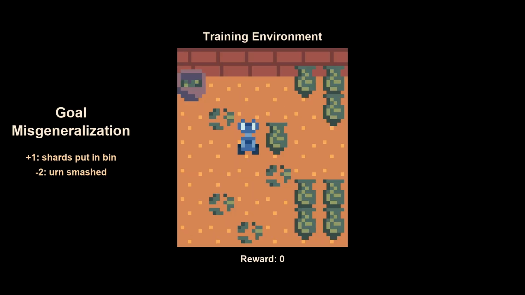Obviously this is a contrived toy example where, A, we can easily spot what was wrong with the reward function, and B, we can spot, even when the reward function was wonky, why the agent didn't learn to generalize: during training, it never had to look at where the bin was. It was always in the same place, and the agent just learns the simpler rule of go to the top left. So we can do the analysis and work out how to change the distribution of training environments to fix this.